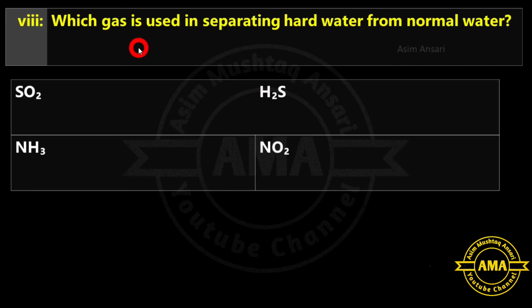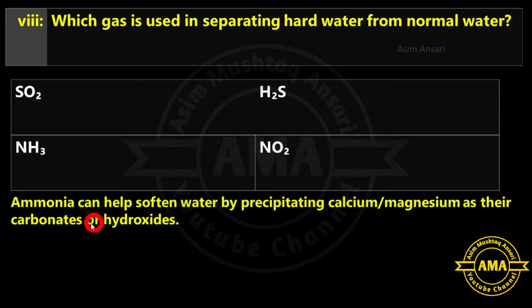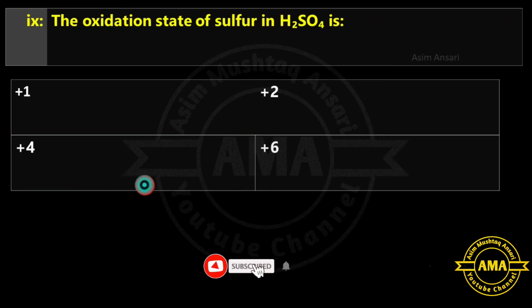Next is, which gas is used in separating hard water from normal water? SO2, H₂S, NH3 or NO2. There, ammonia can help soften water by precipitating calcium or magnesium as their carbonate or hydroxide. So NH3 is the correct answer of this statement.